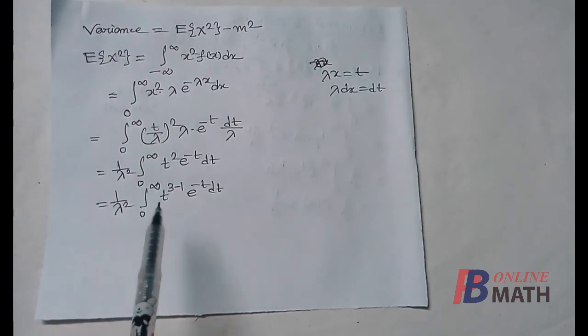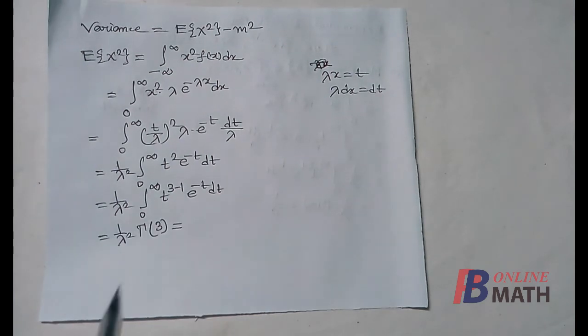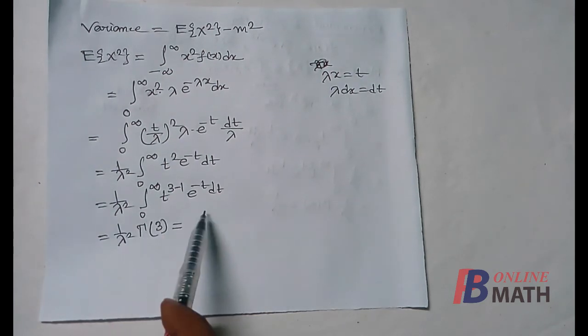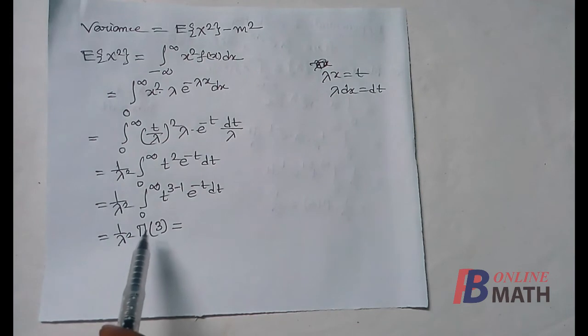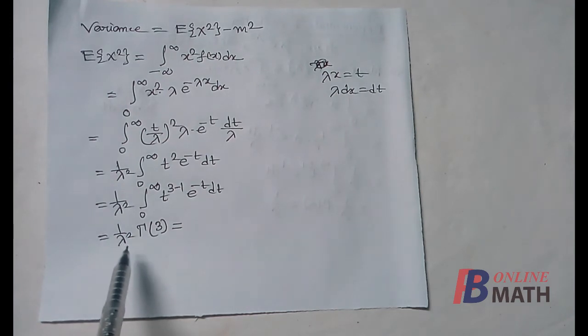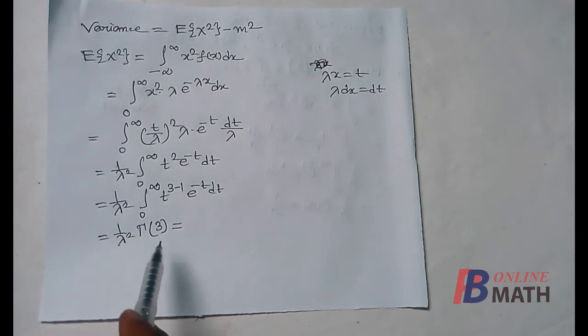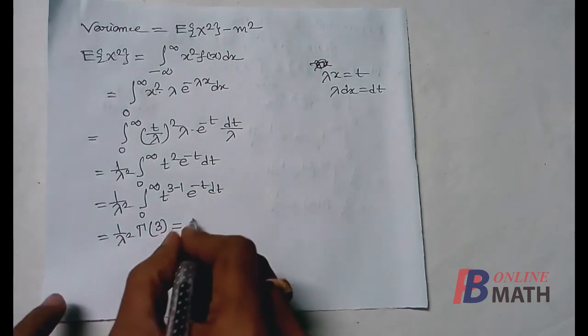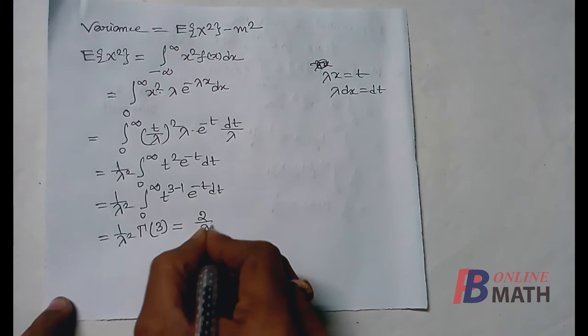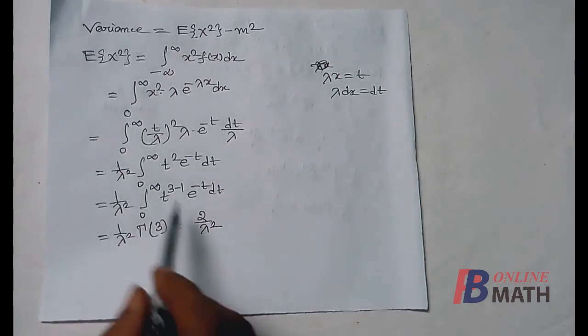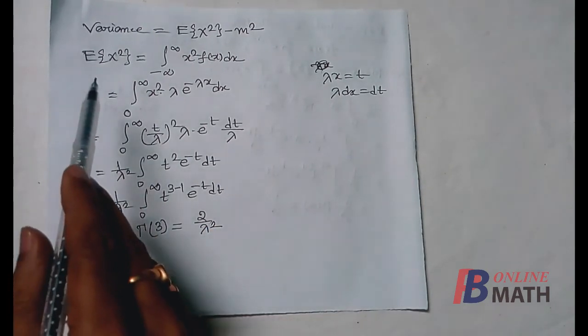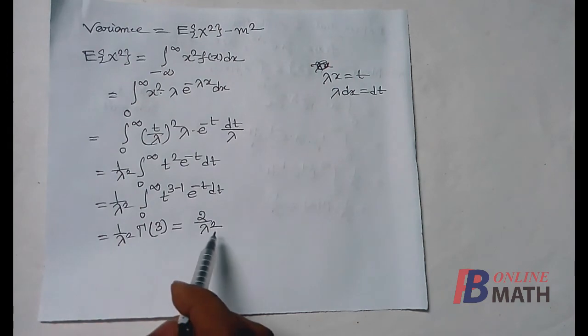Now t square can be written as t to the power 3 minus 1, so that the integral is equal to gamma 3. Also we know that the value of gamma 3 is 2 factorial, that means 2, so it is 2 by lambda square. So the value of E of x square is 2 by lambda square.